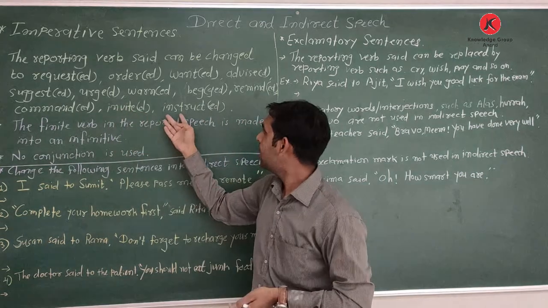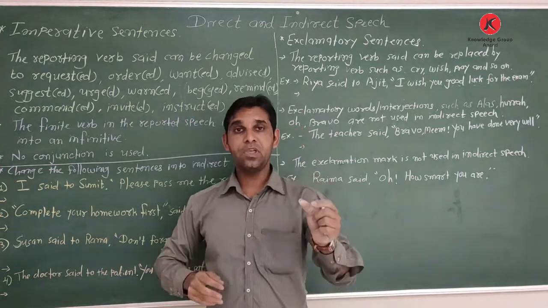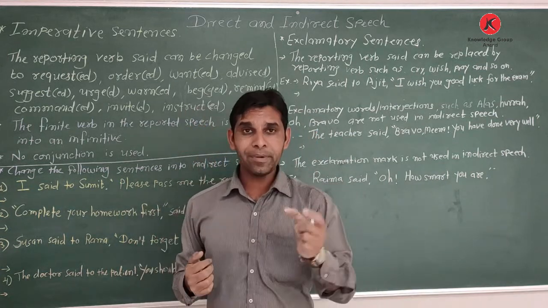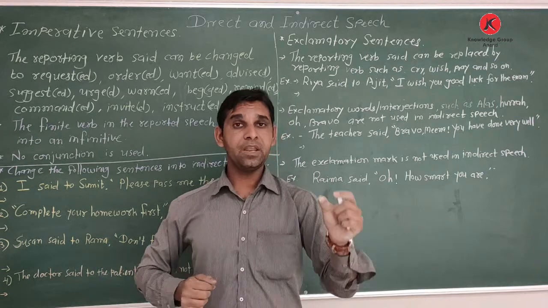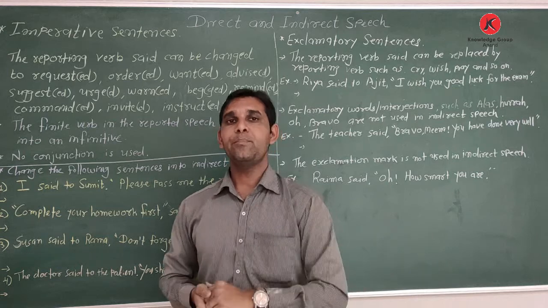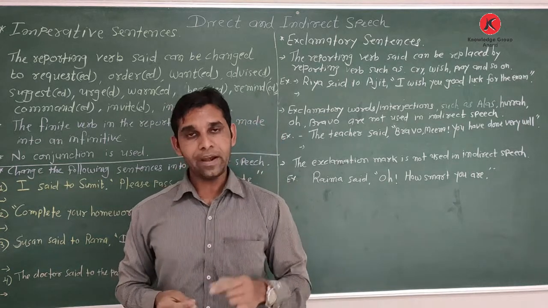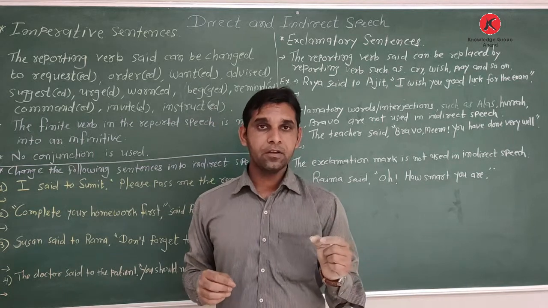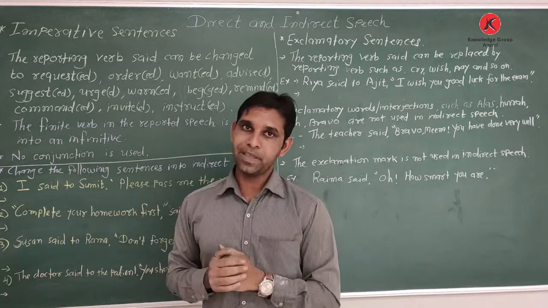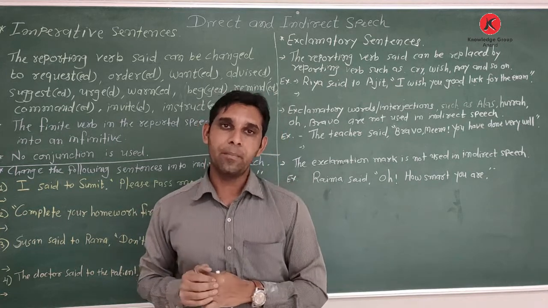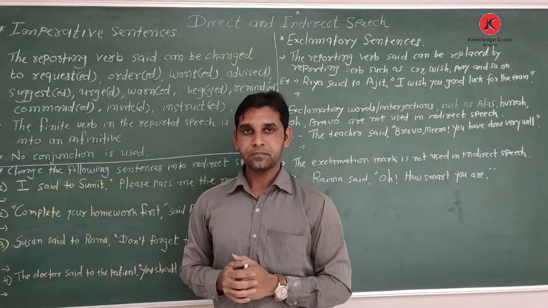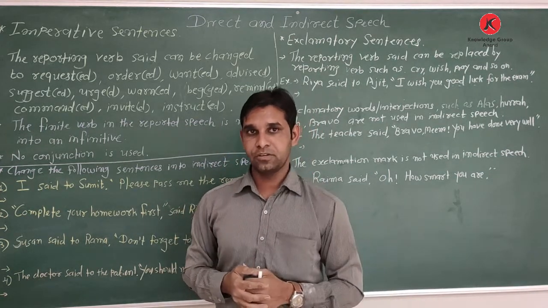invite, invited, instruct, instructed. If the reporting verb given is in present form, we write the reporting verb in indirect speech in present form. If the reporting verb given is in past form, said, we write the reporting verb in indirect speech in past form. But first we understand the quoted speech, what the quoted speech is talking about. Then next, what we write as conjunction.